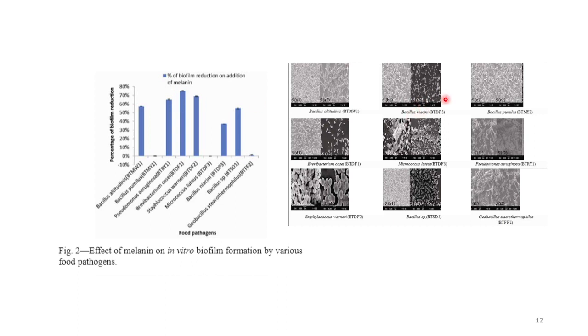These results can be used in very good applications such as coating surgical catheters with this type of melanin. Infection during surgery mostly occurs due to surgical instrument contamination.